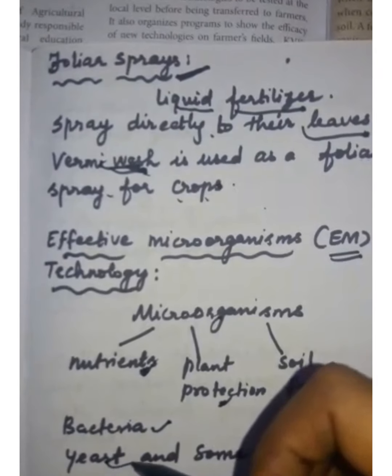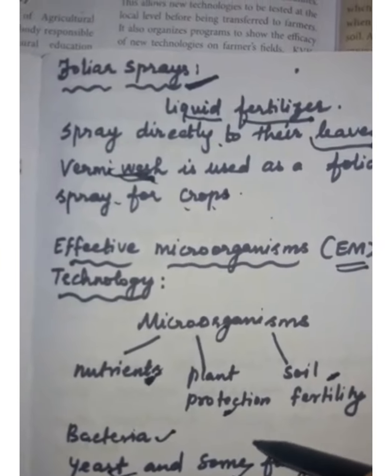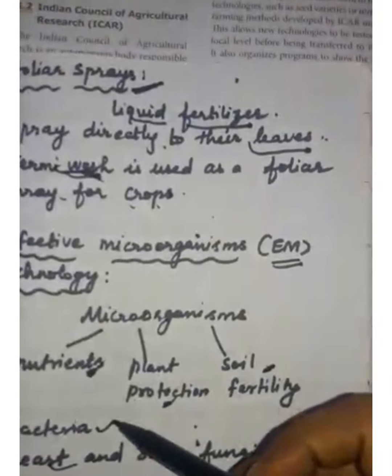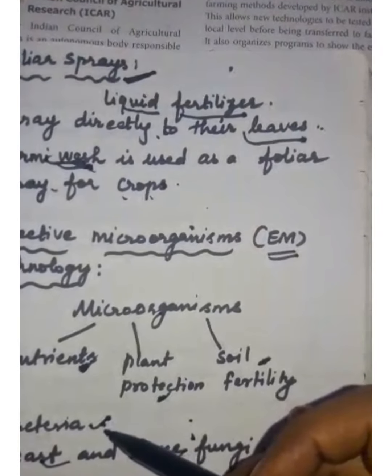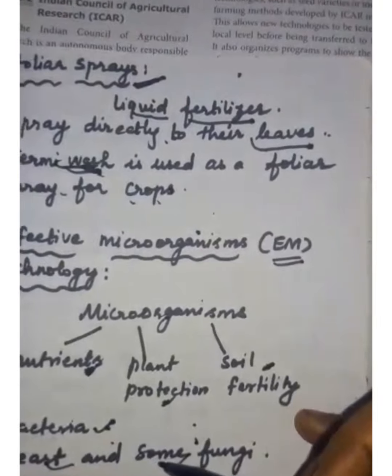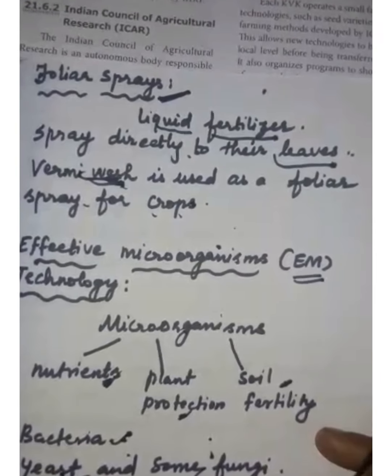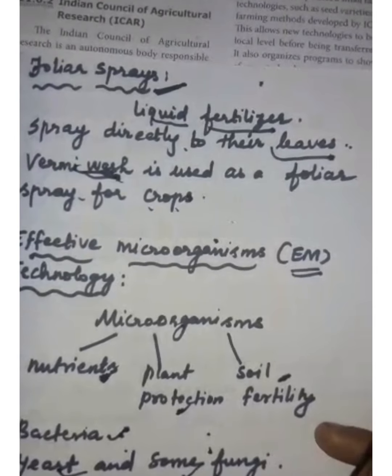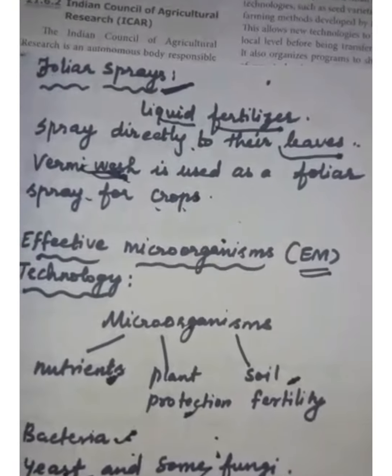Mainly bacteria, fungi, yeast and other fungi are used as effective microorganisms for the crop production. The bacteria such as nitrogen fixing bacteria and fungi such as yeast, actinomycetes are used as effective microorganisms for plant protection and increasing the nutrient content in the soil.